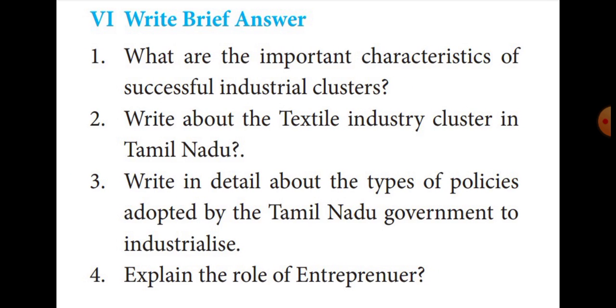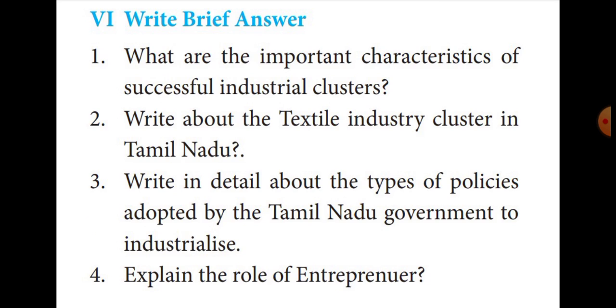Then one more detailed question is there. Roman number 6, write brief answer. First question: what are the important characteristics of successful industrial clusters? The answer is on page number 329 and 330, under the Industrial Clusters heading, last paragraph. The following are the chief characteristics of a successful cluster.